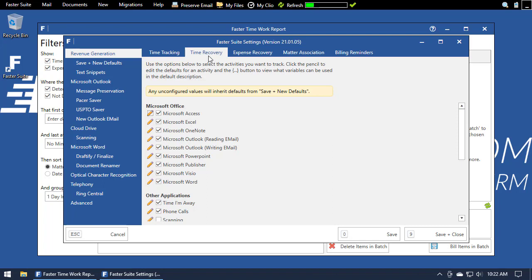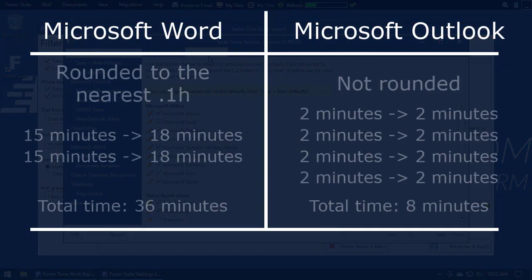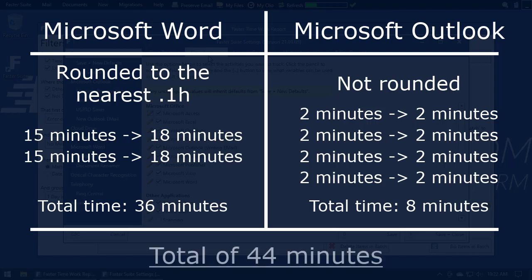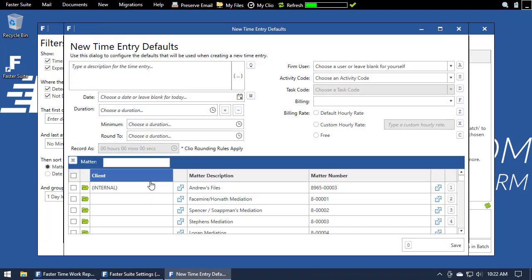You can configure your settings however you would like, but for this example, let's assume that I want to round Word documents to the nearest 0.1 hours, but for emails, I would like to round the total time to the nearest 0.1 hours instead of rounding each email. In this case, we can click the pencil icon next to Microsoft Word to open our default configuration window.